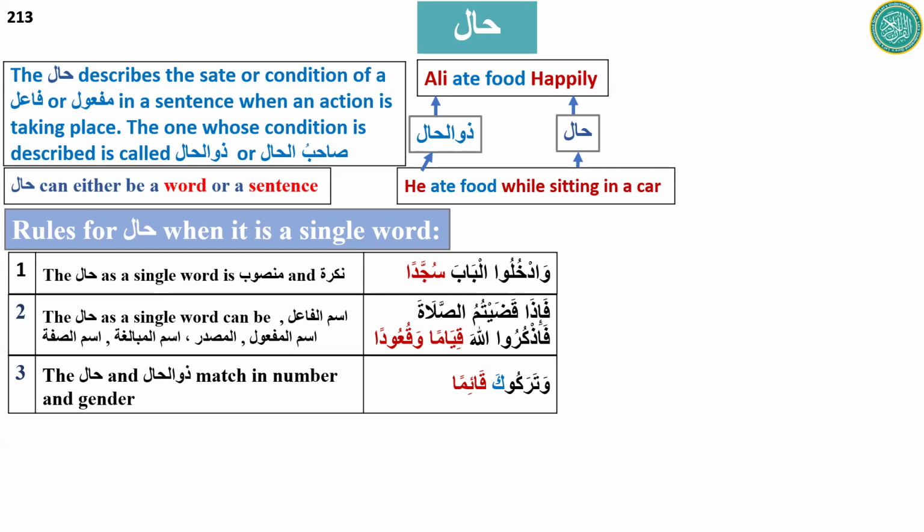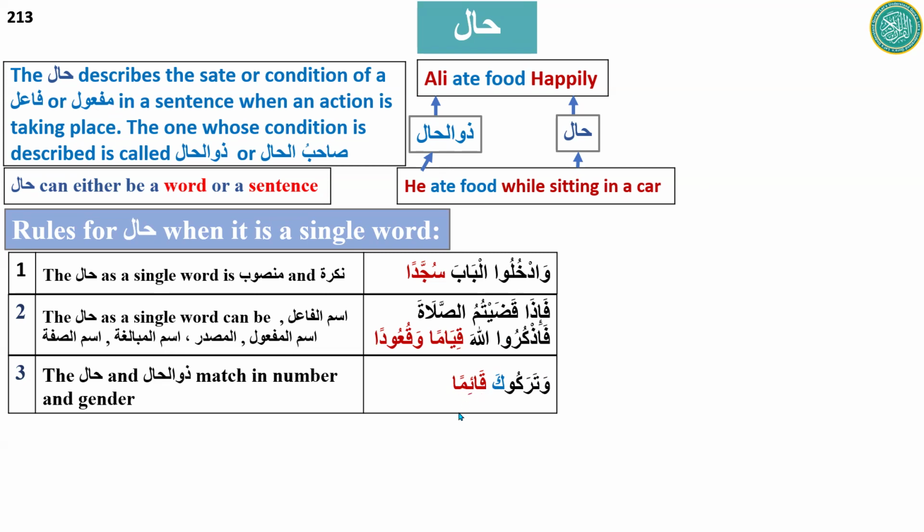Because who is standing? Ka is standing. He left you. So the "you" here is the zulhal. And what is this "you" here? It is fa'il, maf'ul? It is maf'ul. So now maf'ul is used as a zulhal here. As we learned, the hal describes the state or condition of a fa'il or maf'ul. Here it is maf'ul.